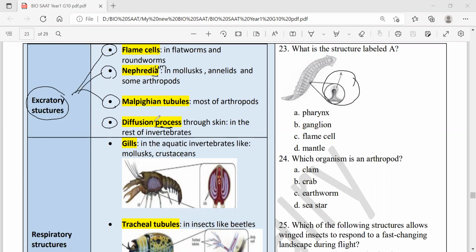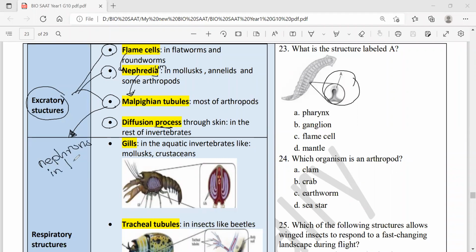Okay, so I need you to just focus on the development, the change in the excretory structure from one invertebrate group to the next, from flame cells to nephridia to Malpighian tubules, and to something we'll be learning about later in the vertebrates called nephrons.